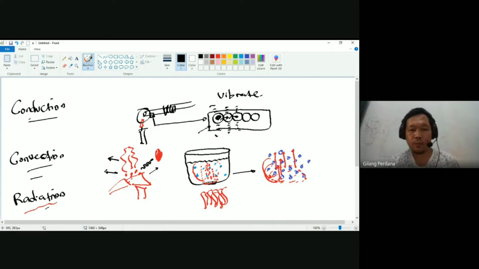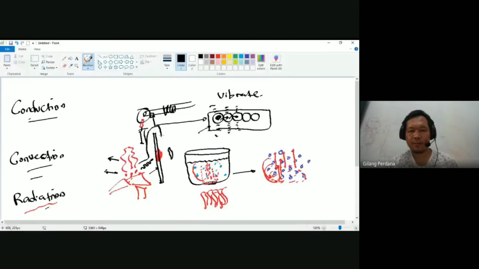But if you put a bar of metal or a bar of thick wood and then place your hand behind it, the heat will move like this.